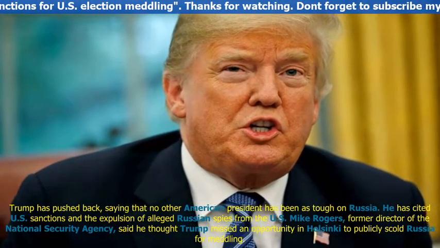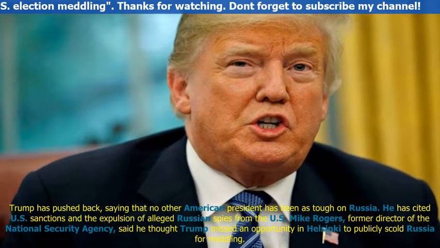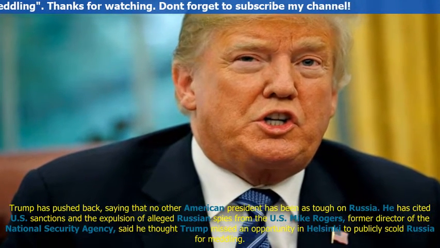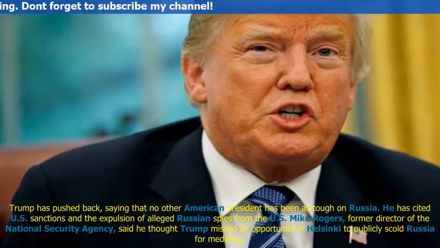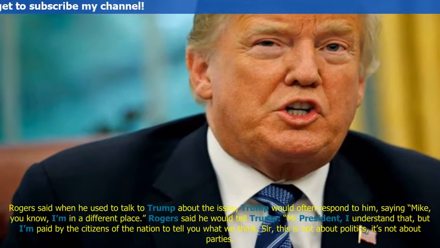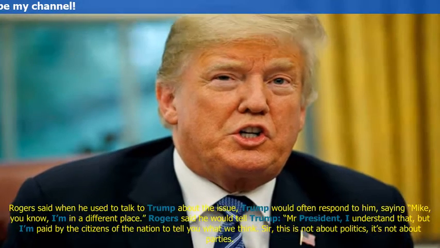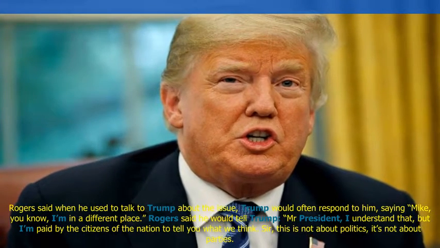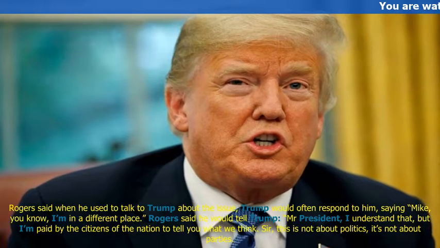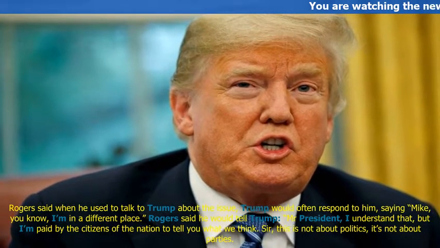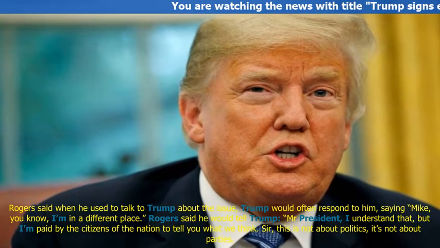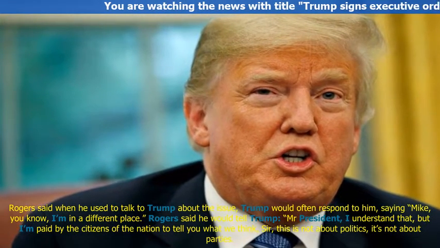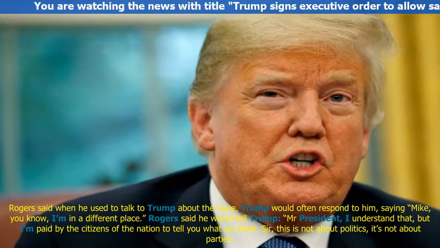Mike Rogers, former director of the National Security Agency, said he thought Trump missed an opportunity in Helsinki to publicly scold Russia for meddling. Rogers said when he used to talk to Trump about the issue, Trump would often respond to him, saying, "Mike, you know, I'm in a different place." Rogers said he would tell Trump, "Mr. President, I understand that, but I'm paid by the citizens of the nation to tell you what we think.